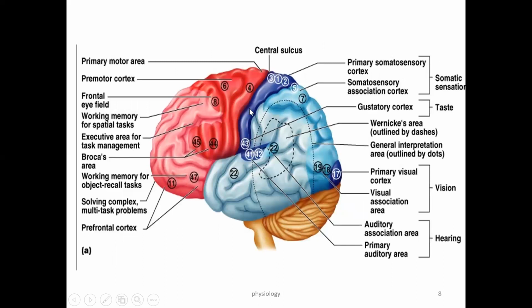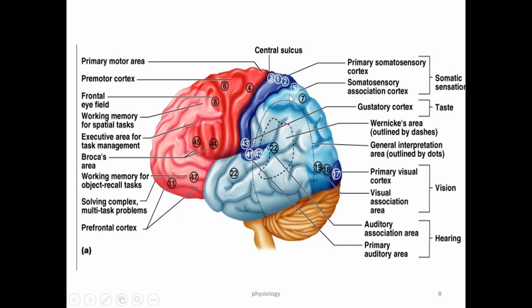As you can see, this is the central sulcus. Just behind the central sulcus, you have Brodmann's areas 3, 1, 2, which is the primary somatosensory area. Then areas 5 and 7 are the somatosensory association areas. We also have the visual area, present in the occipital lobe, the primary visual cortex, and visual association areas 17, 18, 19. Then you have hearing, the auditory areas: association area 22, and areas 41 and 42. So these are the different areas. You may have an MCQ on this: 3, 1, 2 are the areas of the primary somatosensory cortex.